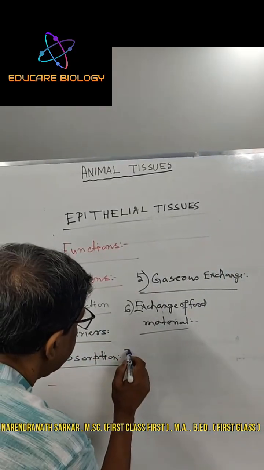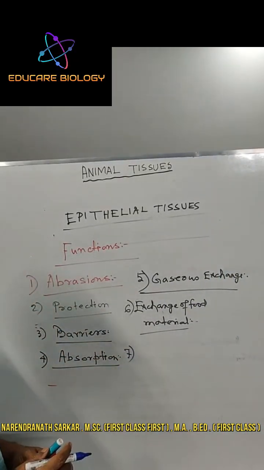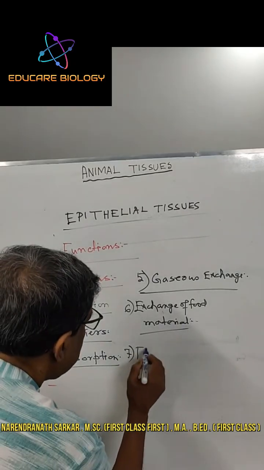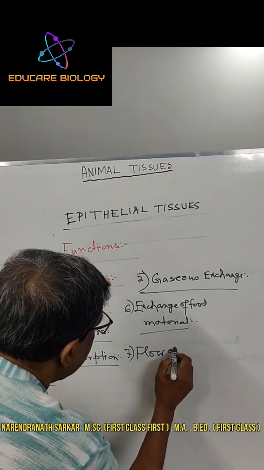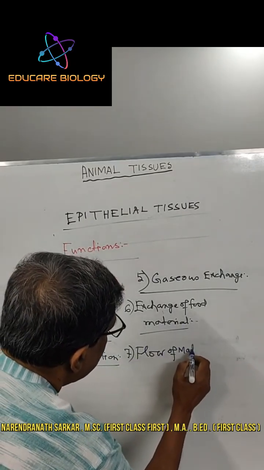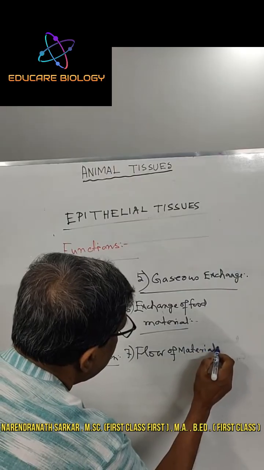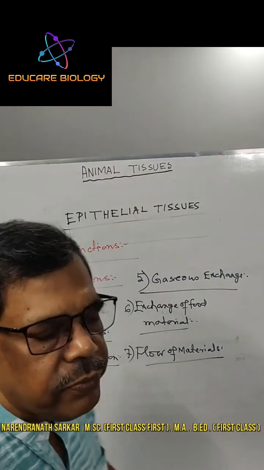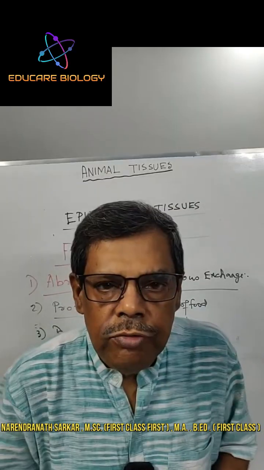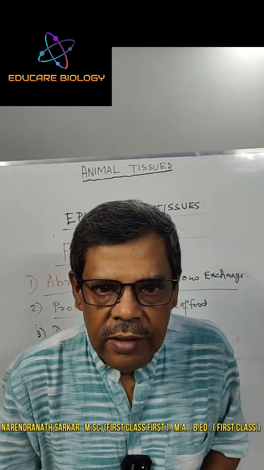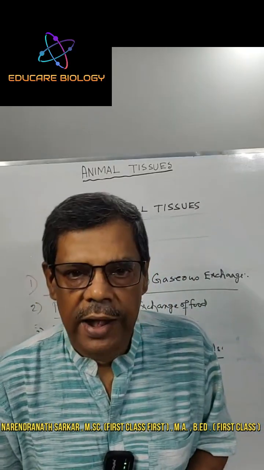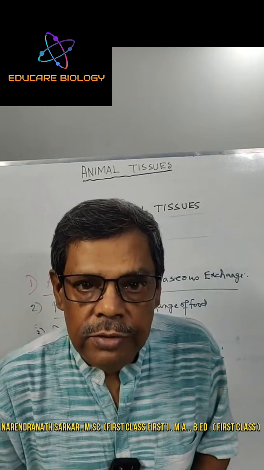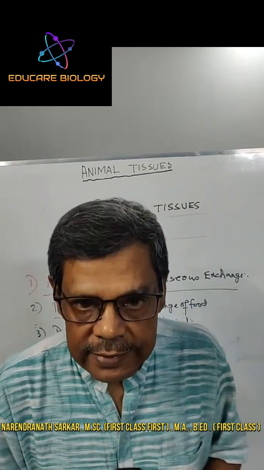Number seven, flow of material. Some epithelial tissues are ciliated.